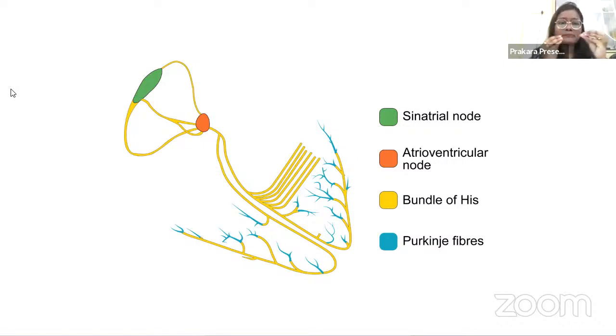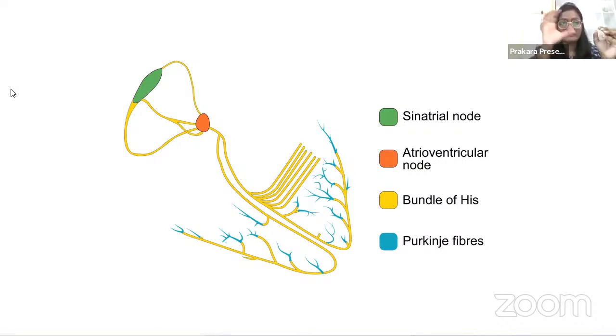So what is the importance of this electrical activity in the heart? Why should this electrical activity happen in the heart? The answer is simple. In the first slide itself, we discussed that the heart is a structure which pumps the blood. How is it pumping the blood? It is pumping the blood through contraction and relaxation, right? Now, for this contraction and relaxation to happen, electrical activity should take place.